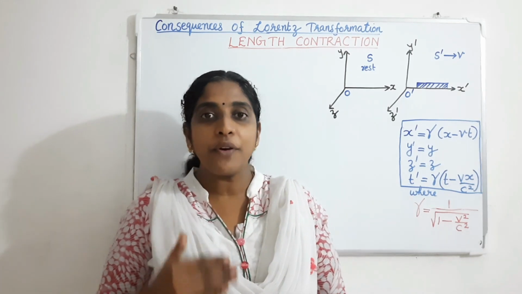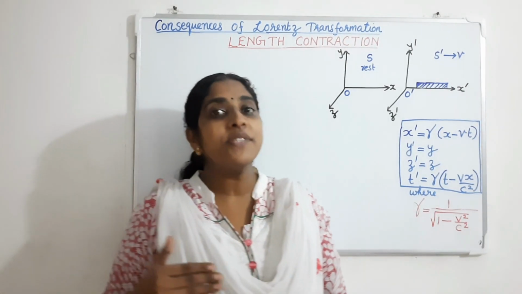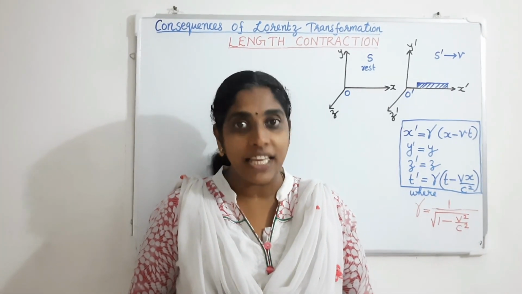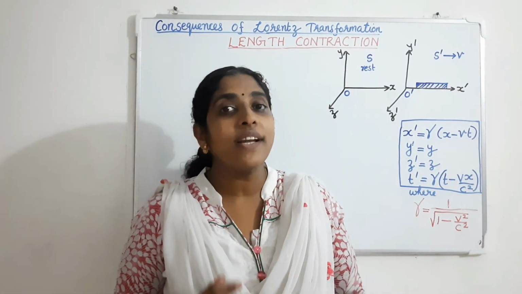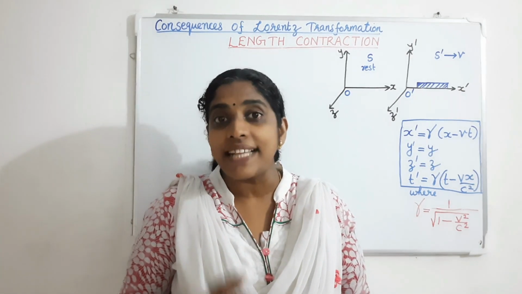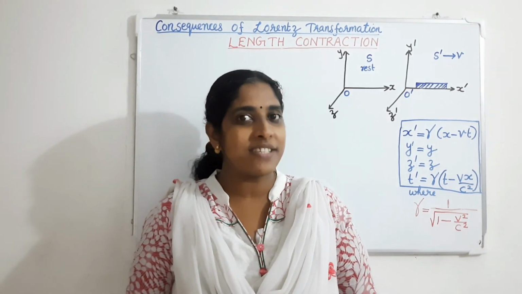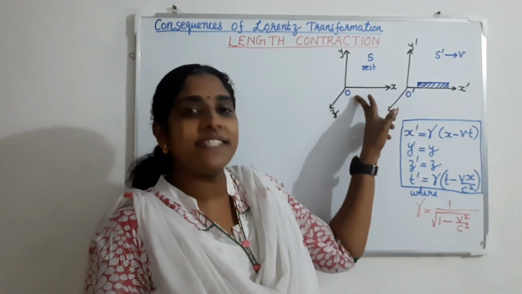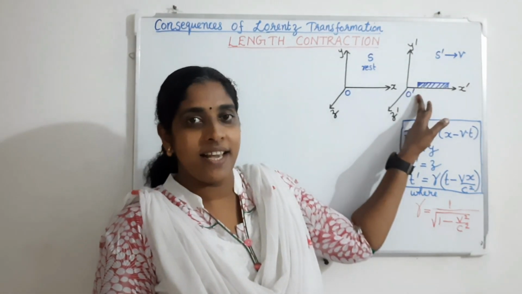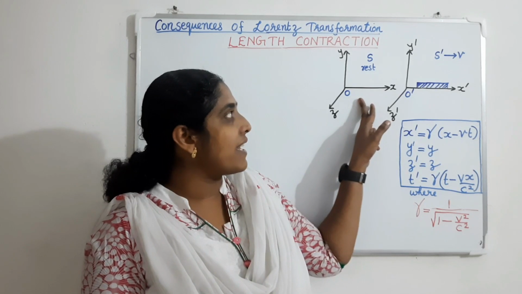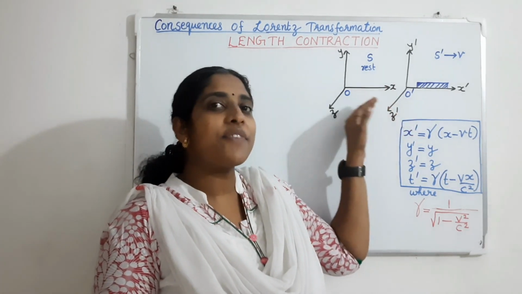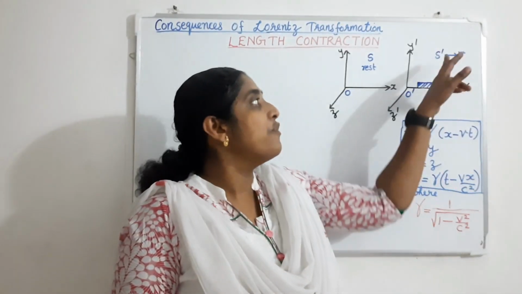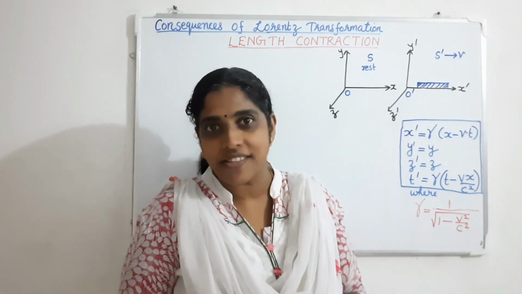But if the speed of the moving body is approaching the speed of light, Galilean transformation equations are invalid. Then the Lorentz transformation equations are connecting the coordinates of the two inertial frames of reference. Here we have two inertial frames of reference, S and S dash. S frame of reference is at rest and S dash frame of reference is moving along the positive x direction with a velocity v. That velocity v is constant.